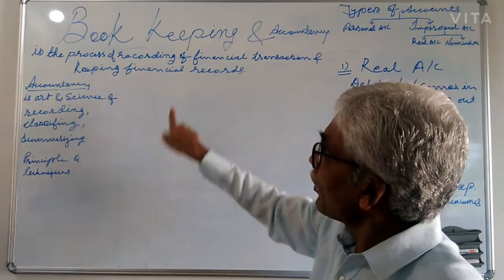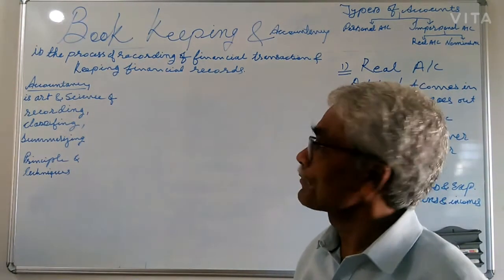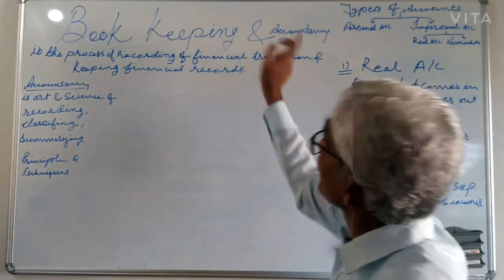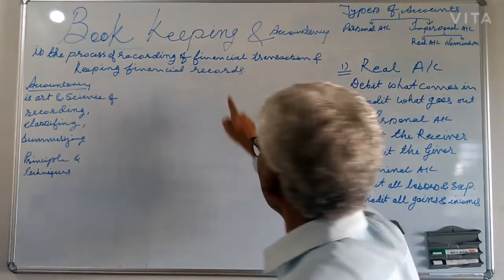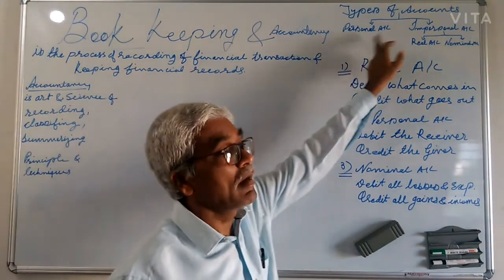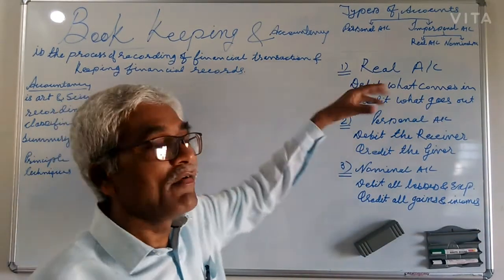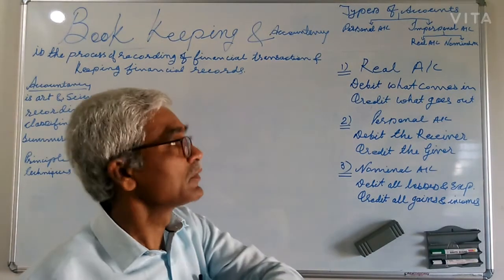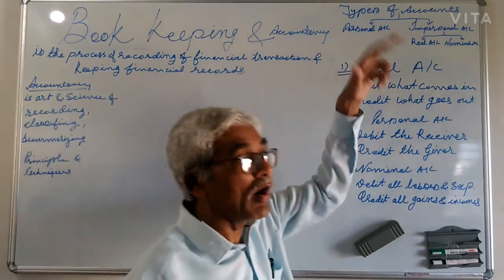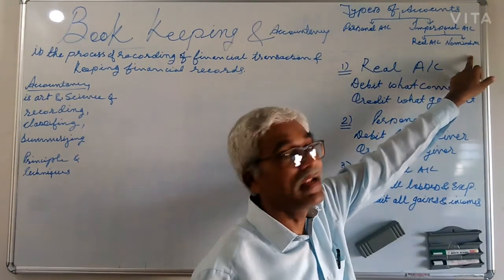Before this, in the first and second lectures, you understood the meaning of transaction and financial transaction, and I already explained the double entry system. As per the double entry system, each and every transaction has a twofold aspect. All transactions of all types of businesses are broadly divided into personal and impersonal. Then impersonal is divided into real and nominal.